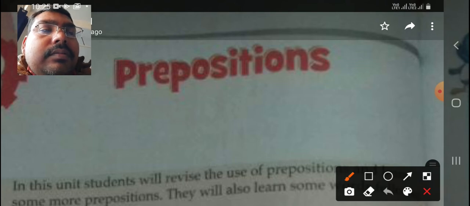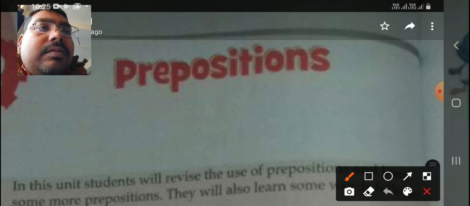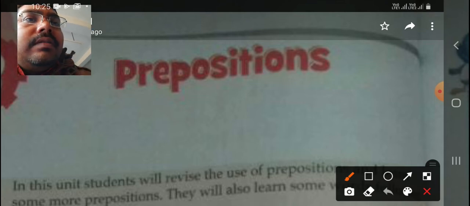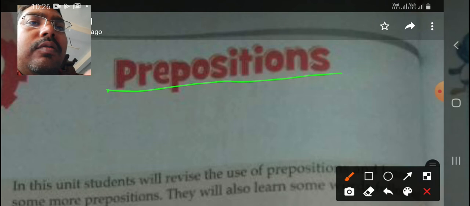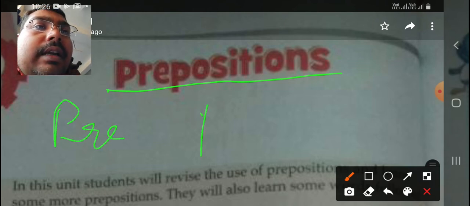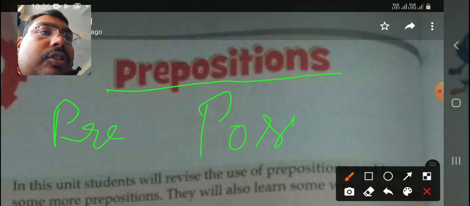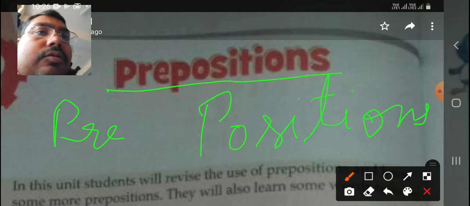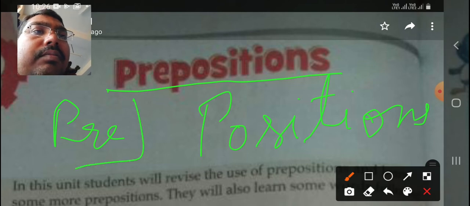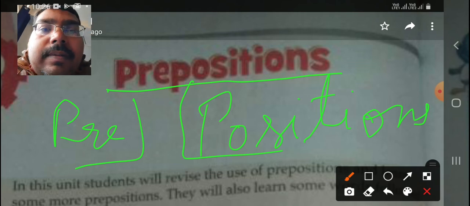Then you must be knowing this word preposition. It is made up of two words, pre and position. Okay, so pre means before and position means the position.